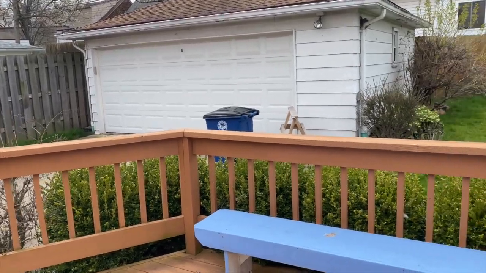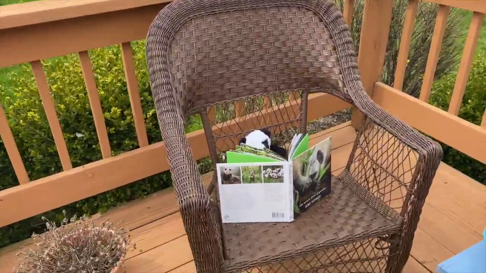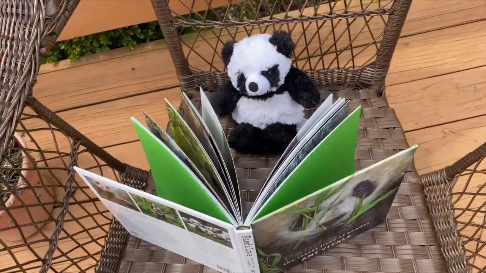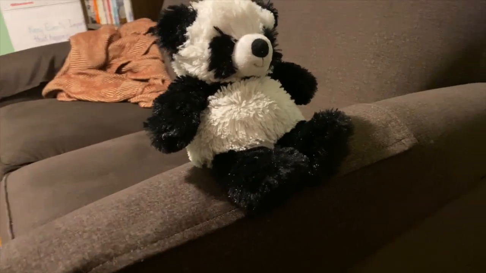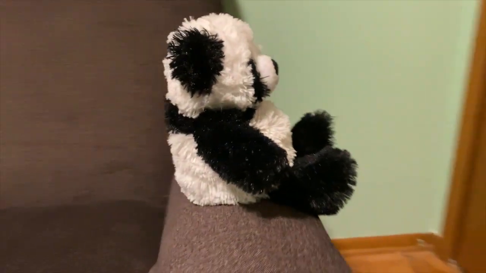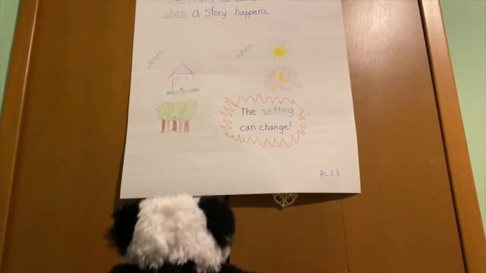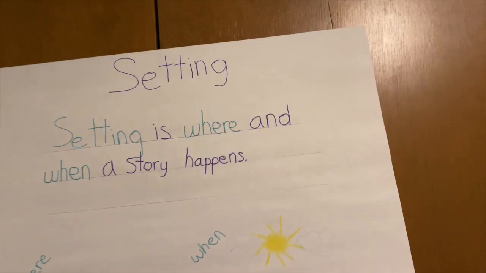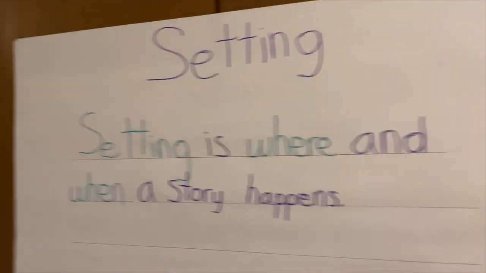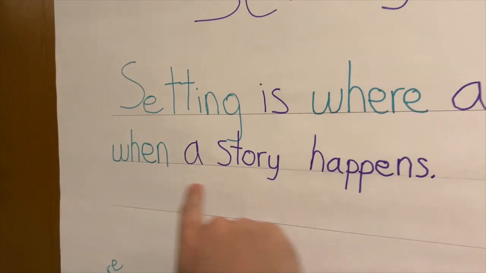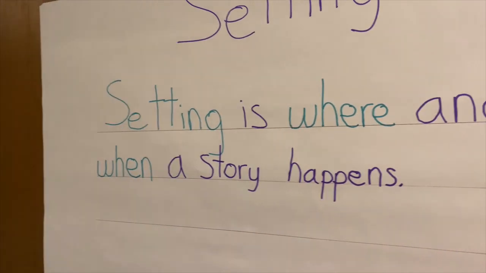See what Rasheed's up to. Oh, look at that. He's outside reading another one of his favorite books. Today, he's thinking about the setting. So setting, and he made us a nice little anchor chart to tell us what the setting is. Setting is another thing good readers think about when they're reading. Setting is where and when a story happens. So setting is where and when a story happens.